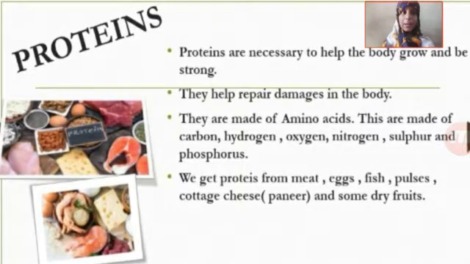Plant proteins are called second class proteins. Why? Because they don't have each and every amino acid, so they have something or the other less. That's why second class proteins are obtained from vegetable or plant products, whereas first class proteins are obtained from animal sources.